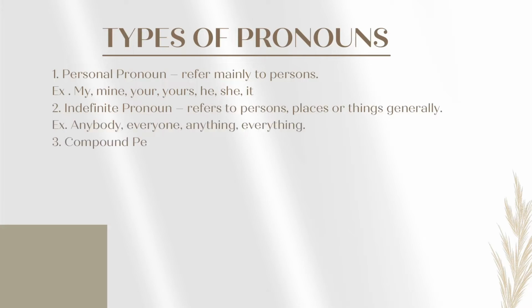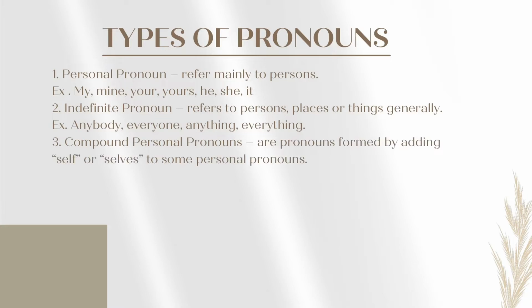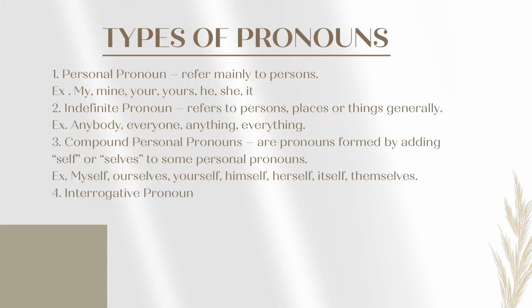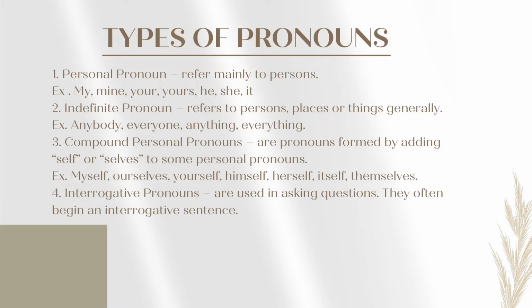Second is the indefinite pronoun, which refers to persons, places, or things generally. Examples are anybody, everyone, anything, everything. We have also compound personal pronouns. These are pronouns formed by adding self or selves to some personal pronouns.